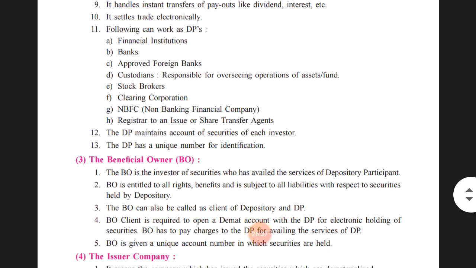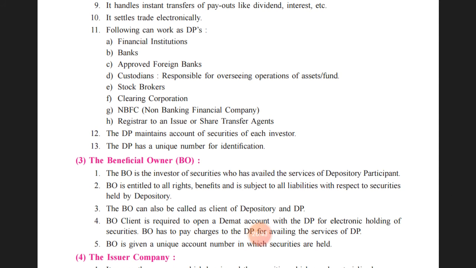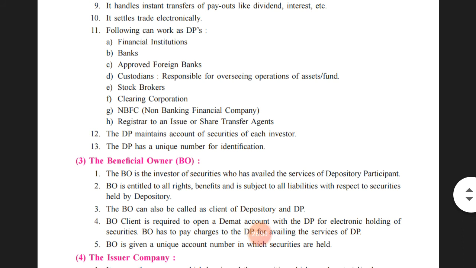Following can work as a DP. So there are the following people who can work as a DP. First one, financial institutions can also work as a depository participant. Banks can also act as a depository participant. Approved foreign banks in India can also work as a depository participant. Then custodians, who are responsible for overseeing operations of assets and funds, can also act as a depository participant.